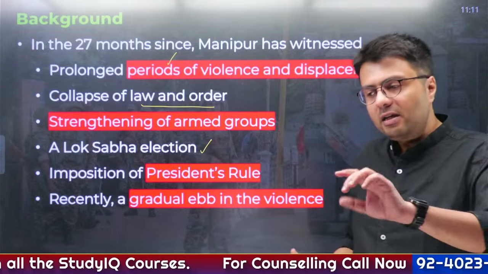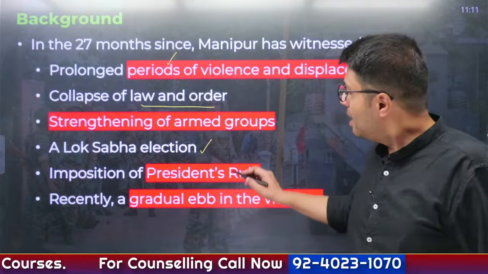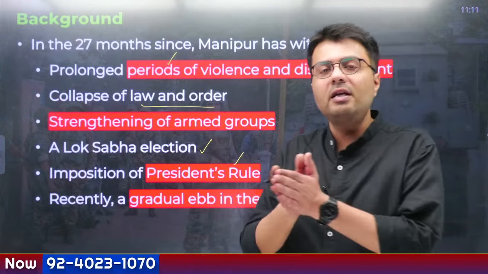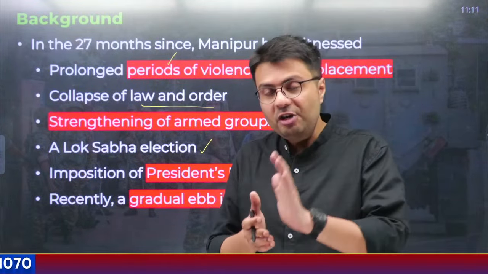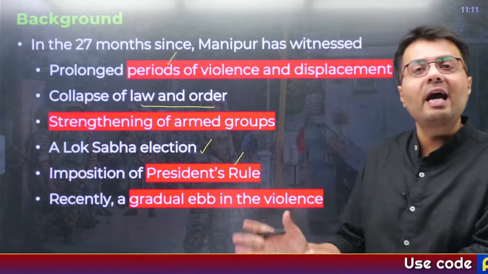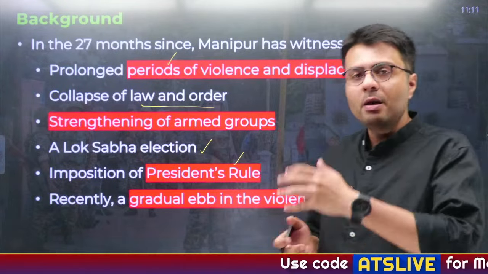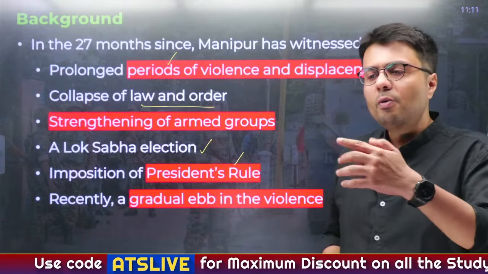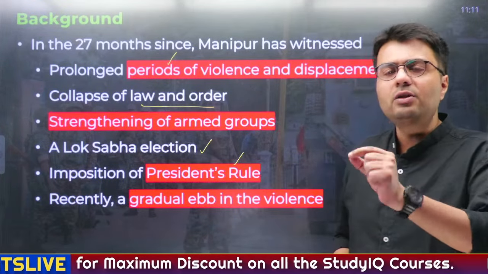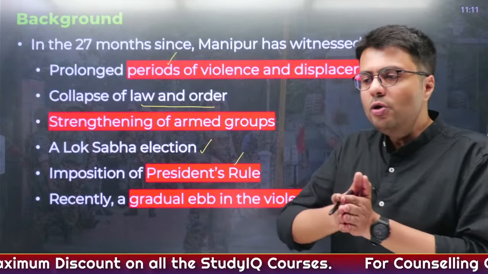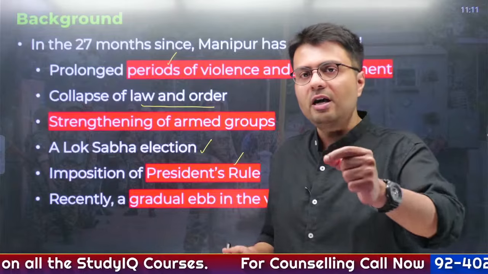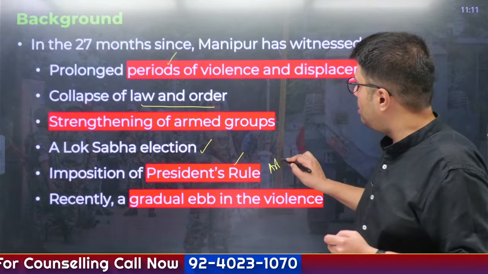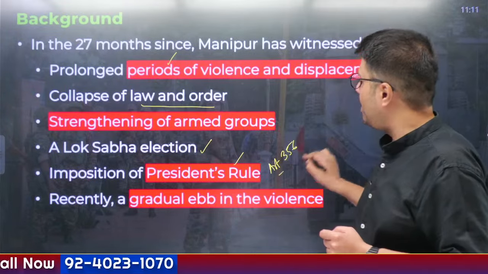In addition, this year in February, President's rule was imposed in the state after the resignation of the earlier Chief Minister, who came from the Meitei community, and it was alleged by members of the Kuki-Zo community that he was not able to control the violence. So rightly so, he resigned from power. But since no other government was able to form, the central government imposed President's rule in the state. President's rule is mentioned in the Constitution in Article 356.